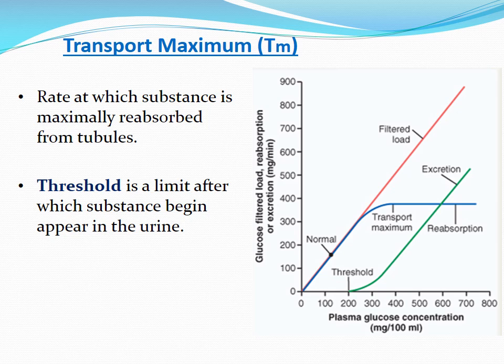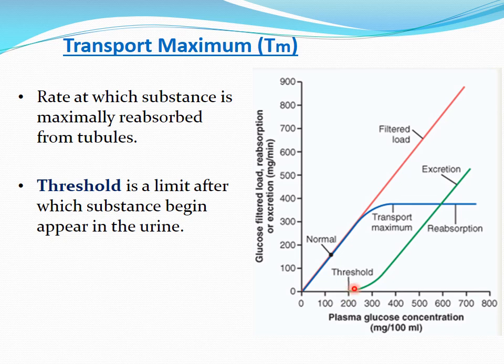So another thing that I want to tell you is that not all the nephrons have the same transport maximum. They have different transport maximums. That means certain nephrons reach their transport maximum earlier, but many of the other nephrons are still reabsorbing that particular solute completely. So the renal threshold will be reached earlier than the transport maximum, because at the renal threshold some of the nephrons have come to their transport maximum.